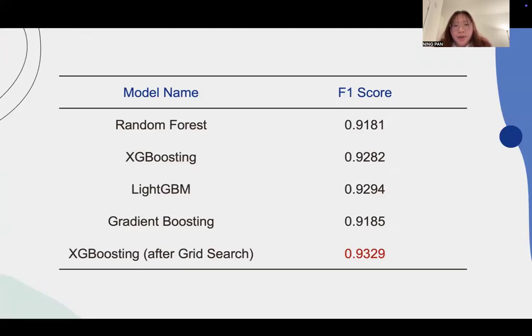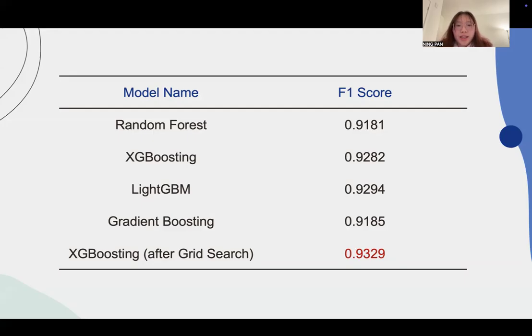XGBoost has the highest F1 score, showing a good balance between precision and recall, and it handled class imbalance well and included built-in regularization to prevent overfitting. In business application, this reduced false positives, lowering the risk of approving high-risk borrowers. At the same time, it minimized false negatives, ensuring creditworthy applicants were not wrongly rejected. This improved loan approval strategy and reduced